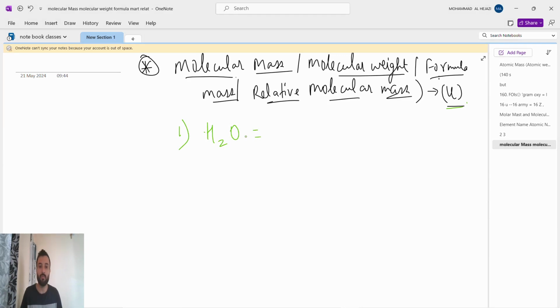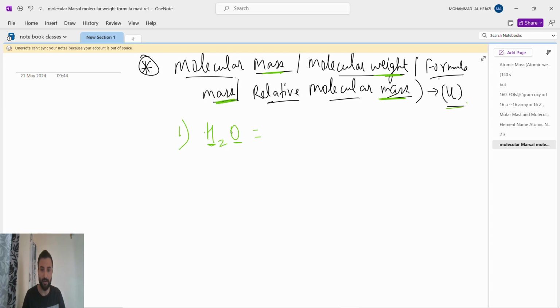Okay, so H2O, so hydrogen. First of all we have to see this atom, hydrogen. What is the atomic mass? Because we are finding the mass. If we are finding the mass, what do we have to see? Yes, we have to see the mass. So molecular mass means, first of all we will find the hydrogen mass, then we will find the oxygen mass, we will combine, that is the whole molecule mass. That's it. We will first find the hydrogen mass. Next item is what? Oxygen. We will find the oxygen mass. We will add, it will become the molecular mass.